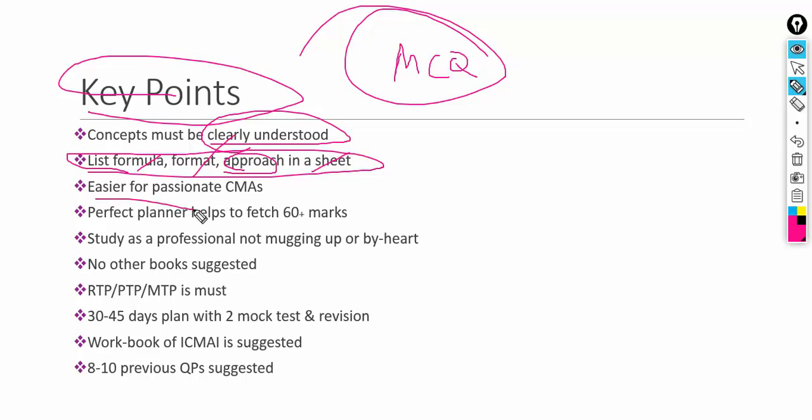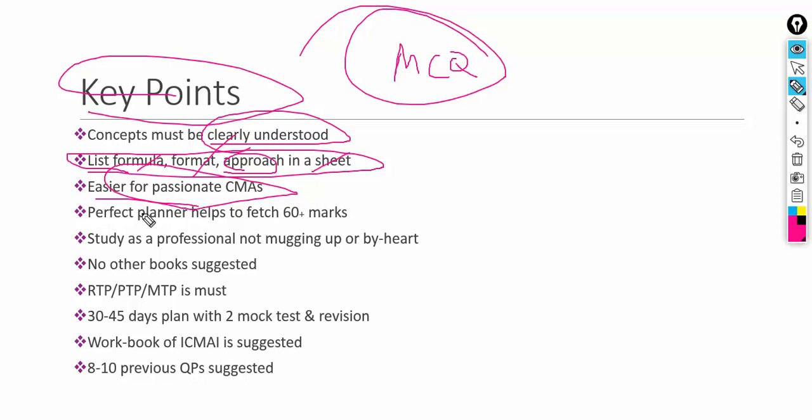Yeah, so this is easier for the people who are passionate about cost and management accounting. I've seen that quite a few of these students are very passionate about doing this course, and they have plans that as soon as they qualify, they want to become CEO of some of the companies. They want to start their own business. Some of the people are very interested in auditing of the costing. Some are interested in management auditing. Some people might be interested in giving consultancy services based on their experience and the qualification they have. So if you're passionate, this subject is one of the very lovable subjects, I would like to say to you guys.